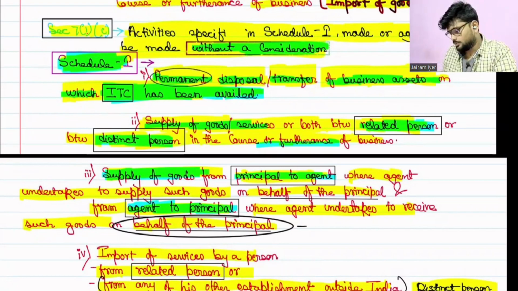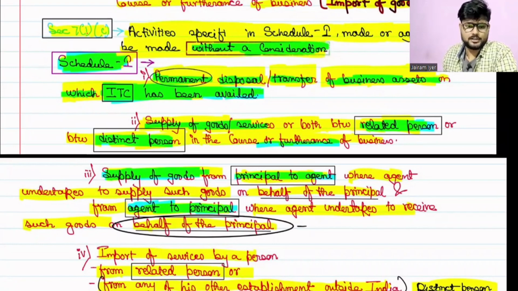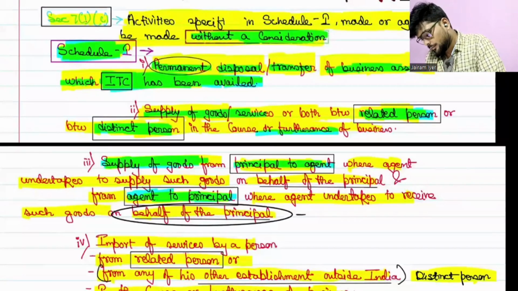Now don't ask this question, sir, business is not written. Correct. Nowhere is it written that it should be made in business. But when we read these 4 points, it will automatically come to our mind that yes, they are talking about businesses only. Okay, so the first point that comes is that permanent disposal or transfer